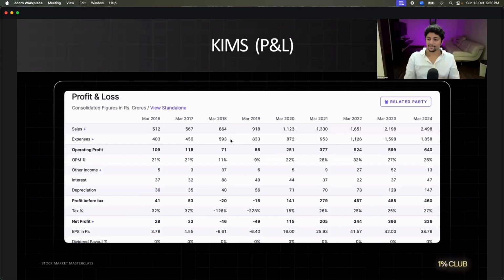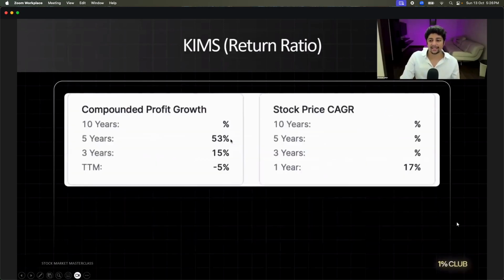You see why the drop happened even though the revenue went up. Other income went from 27.52 to 13, and that is why EPS has dropped. That is why you see this company is not a great company. I would say it's okay. Risk is higher.